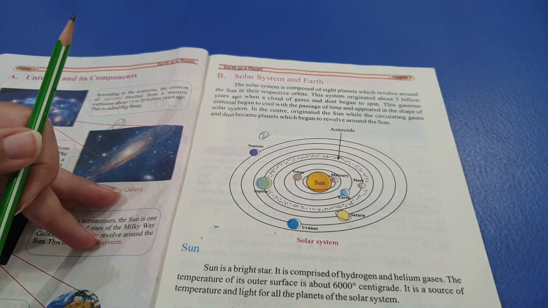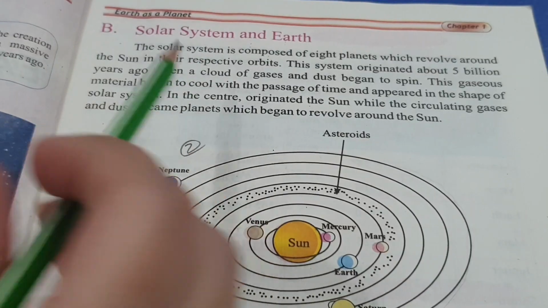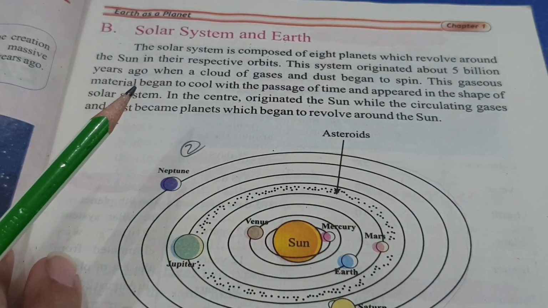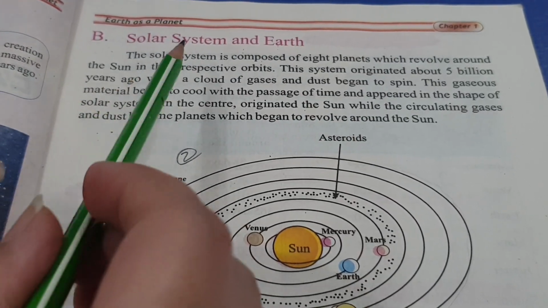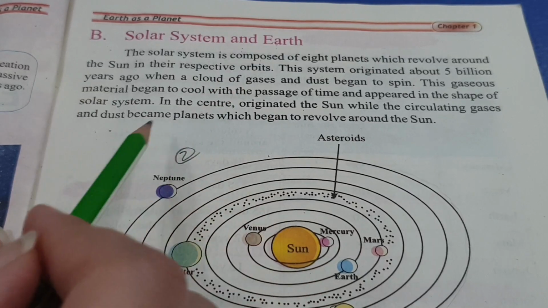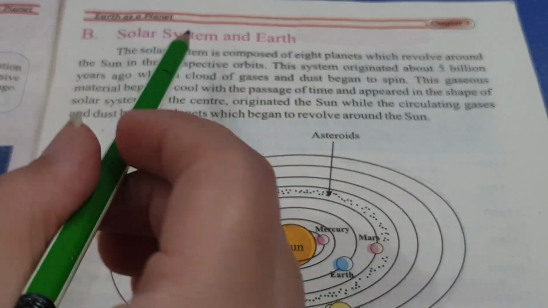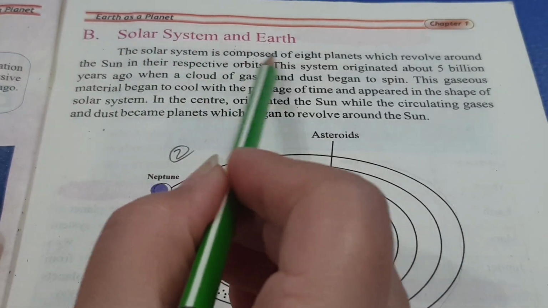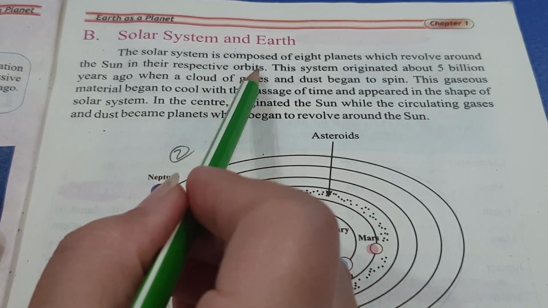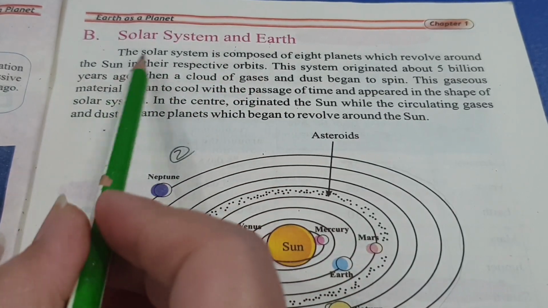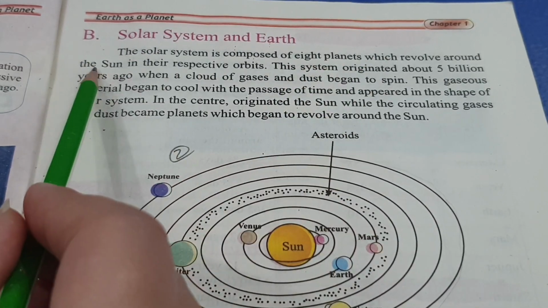Dear students, we are learning about solar system and Earth from our previous classes. So you people must have the basic knowledge of it. So let's read out and find what we can have extra in here and what is going to be new for us. The solar system is composed of 8 planets which revolve around the sun in their respective orbits. As you know, students, the solar system has got 8 planets and they are revolving around the sun.